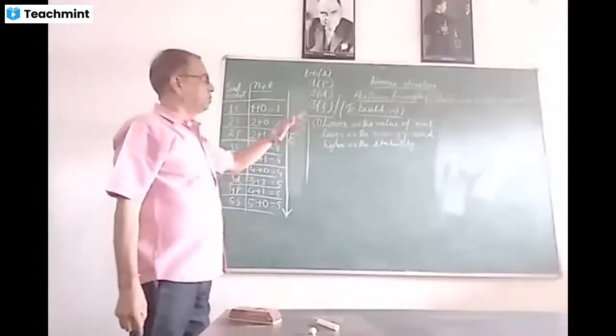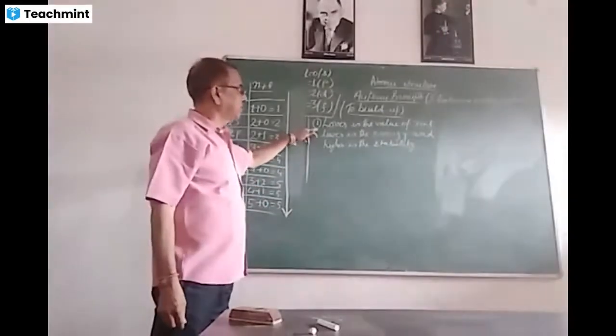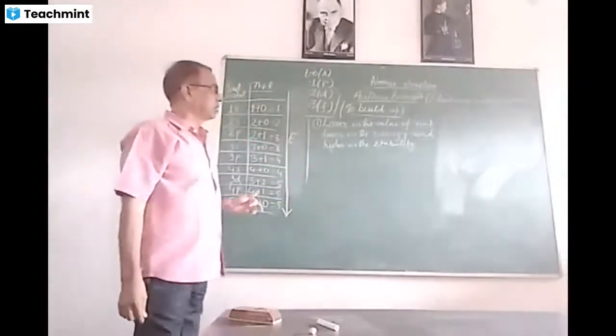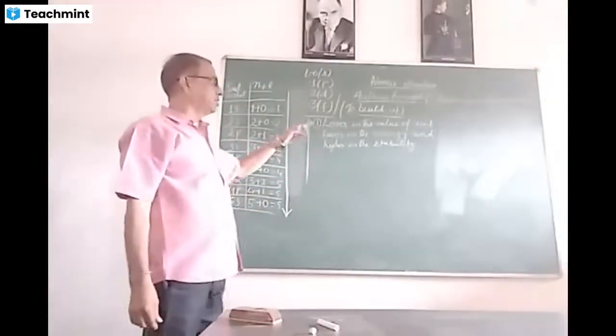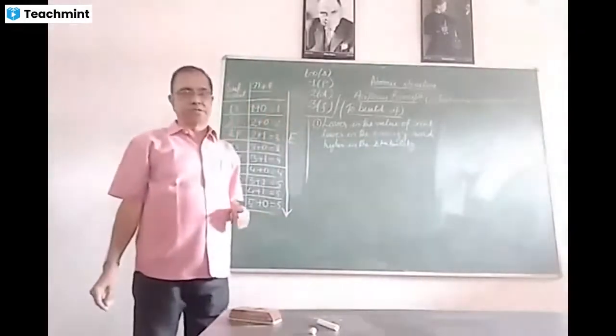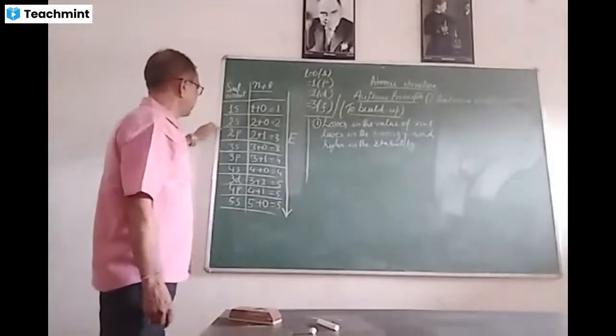Hence, the Aufbau principle deals with this: the lower the value of n plus l, where n is the principal quantum number and l is the azimuthal quantum number, the lower is the energy of that subshell and the higher is its stability. Hence, an electron will enter firstly into 1s, then 2s, then 2p.